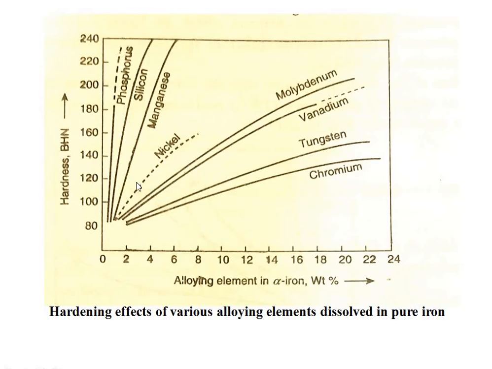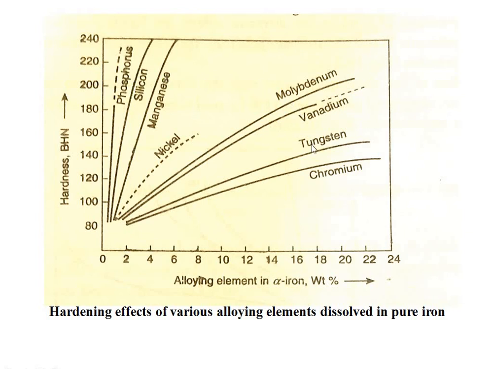This is the graph between hardness and the alloying element in alpha iron. From this graph we can conclude that the higher increase in the hardness can be obtained with the smaller amount of phosphorus.